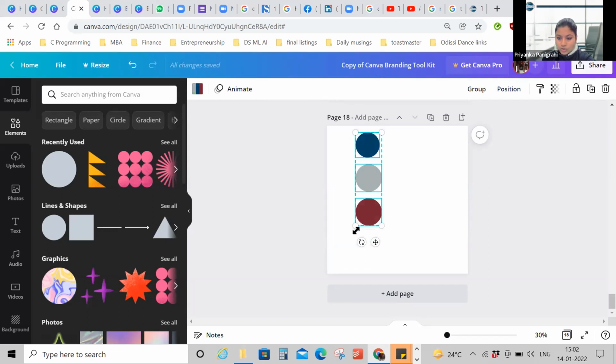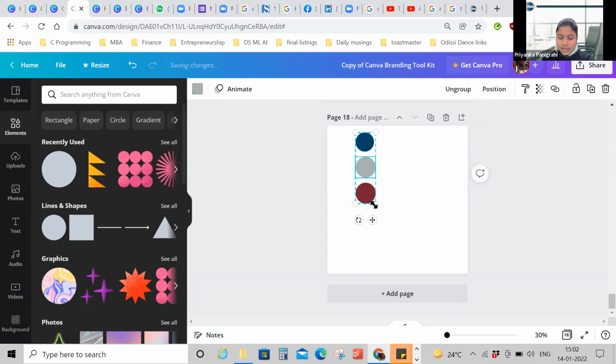This will also select, right? So now what you can do is you want all the three bullets to move together. So you group them. Now they become one element and they'll move together, right? So now you see they are now grouped.